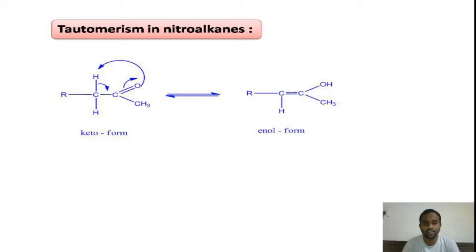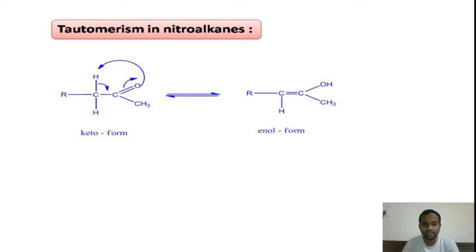Right, now you got the idea about tautomerism. Tautomerism is nothing but a readily interconvertible structural isomerism. Readily interconvertible isomers are called tautomers. The isomers which are readily interconvertible are called tautomers and the phenomenon is called tautomerism.